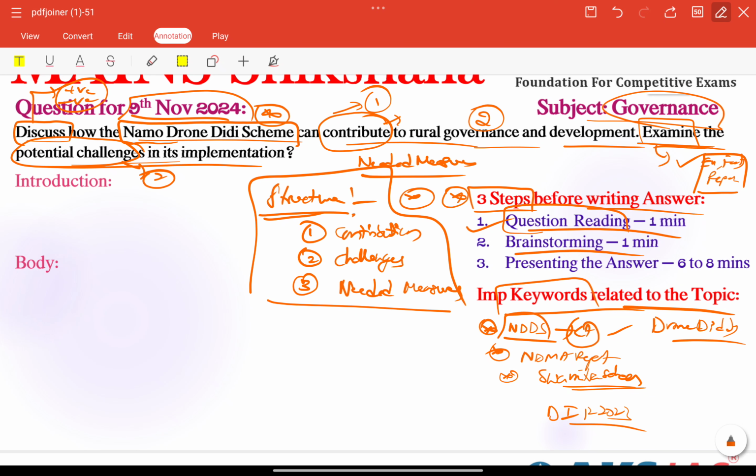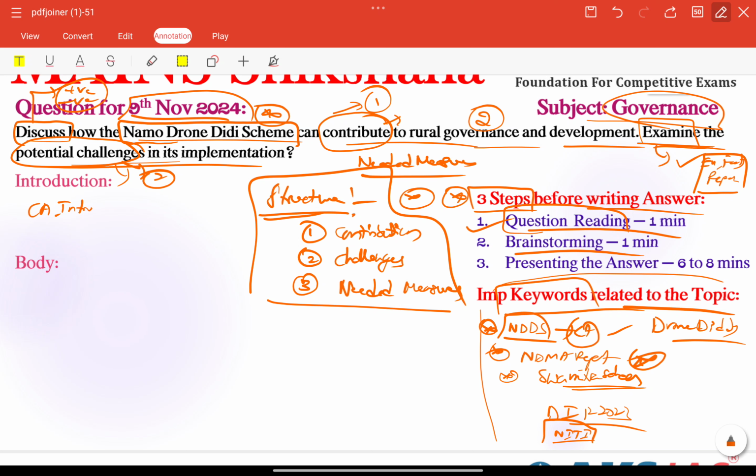Other than that, we can give some important information like the NITI Aayog report. All these are facts, especially related to information, indices or reports. We can talk about the Economic Survey. Sometimes we can connect digital related issues and infrastructure related issues, whatever challenges they have asked. Here, Ministry of Women and Child Development related issues can also be included. All these particular keywords should be included in our answer.